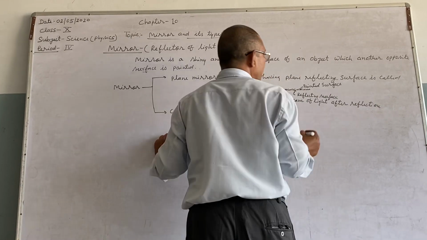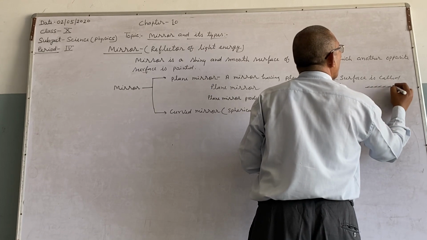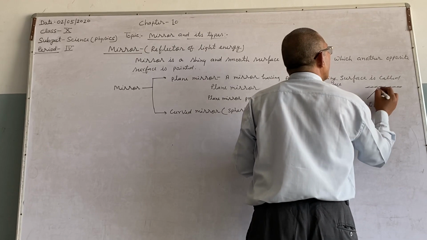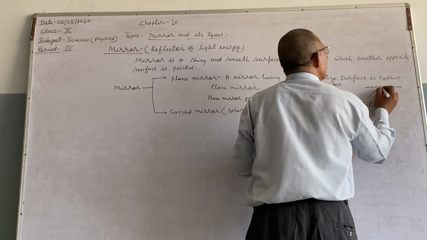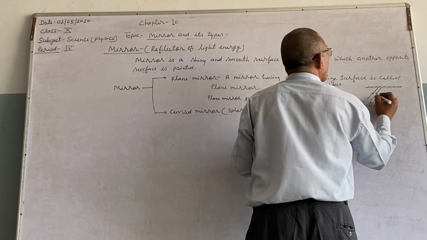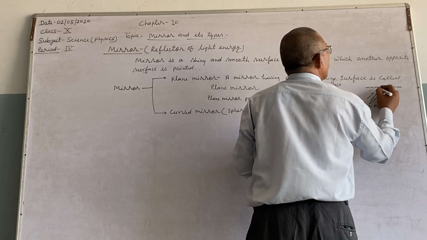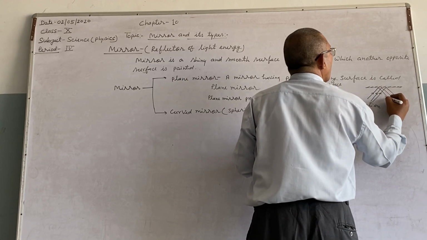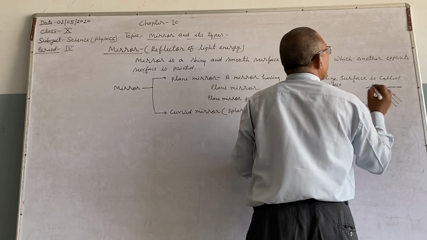If a parallel beam of light falls on the surface of a plane mirror, we get a parallel beam of light.